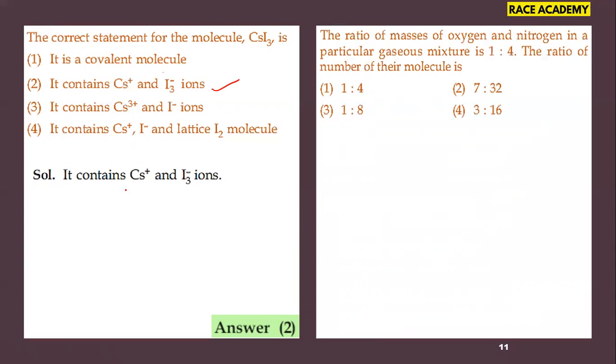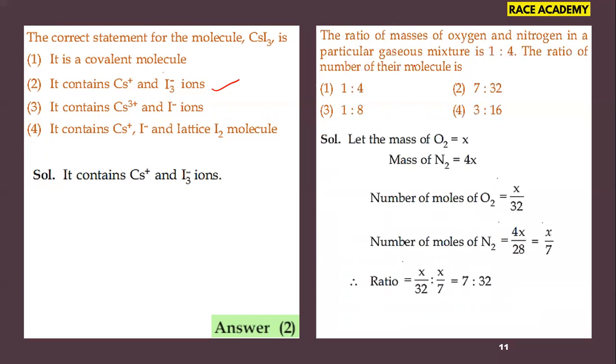Next question. The ratio of masses of oxygen and nitrogen in a particular gaseous mixture is 1:4. Then the ratio of the number of their molecules is, okay, the molecule ratio we have to calculate. This question is asked from the states of matter, gaseous state chapter. In this, we have to find the number of moles using the amount of the gases. The ratio of masses of oxygen and nitrogen in the gas mixture is given as 1:4.